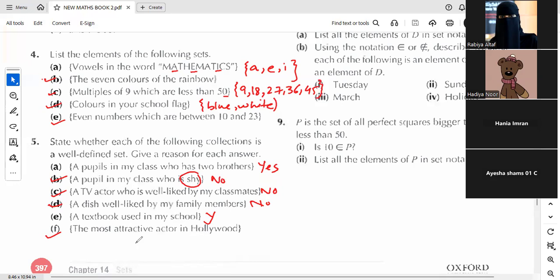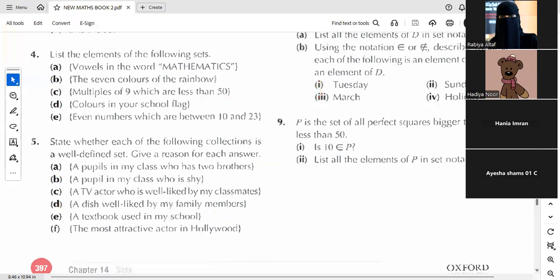So you just need to write yes or no whether the collection is well defined or not. वैसे तो the question is asking for reason as well, but there is no need to write the reason. Reason is same for everyone because answer would vary. Everyone will have different opinion. So we cannot say the collection is well defined. Okay, so let's move towards the next question. Question number 6 of the same exercise.